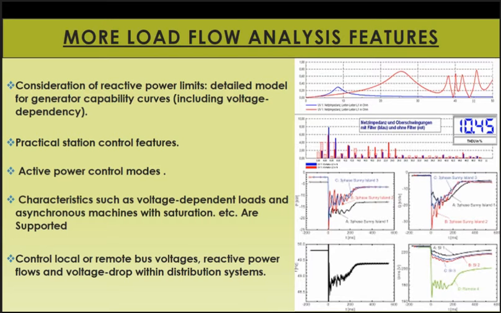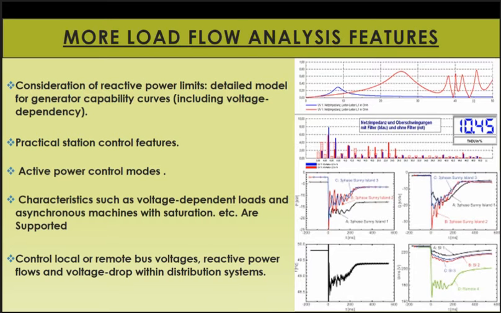Various active power control modes, such as dispatch according to secondary and primary control or inertial responses, can be set at the generation unit for giving various active power controlling modes. Supported device characteristics such as voltage dependent loads and asynchronous machines with saturation and slip dependency and various factors can be analyzed.